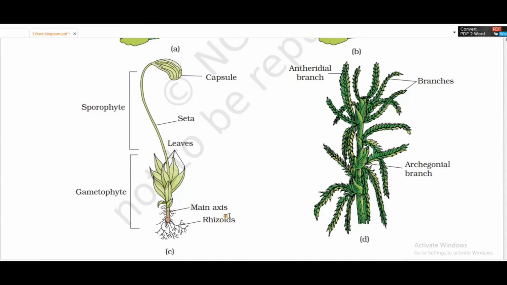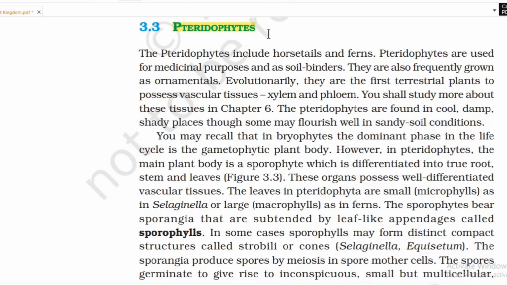The sporophyte is divided into capsule and seta. Here, the gametophyte bears the main axis, leaves, and rhizoids also. Here, this one is Sphagnum. It has the antheridial branches.